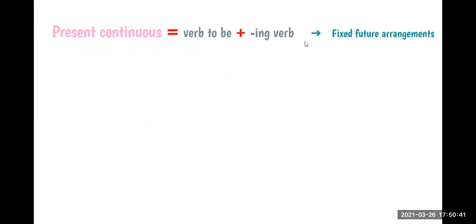Let's go to the next example. When do we use the present continuous for the future? Remember that the present continuous is the verb to be plus a verb with the ing form, right? And we use this when we have fixed future arrangements. Something in the future, a plan in the future, but this plan is arranged. Ok, está programado, ya lo tengo programado de que sí voy a hacer eso.